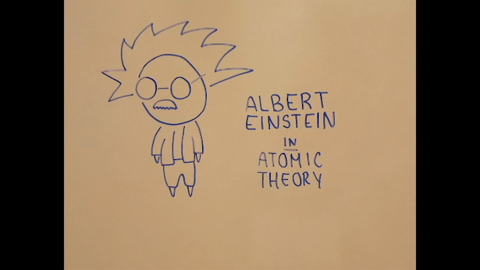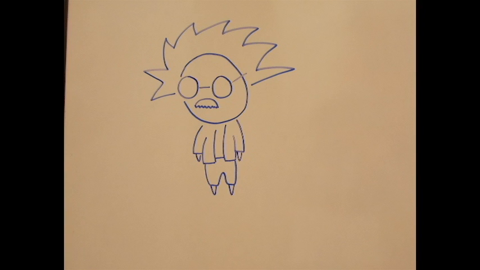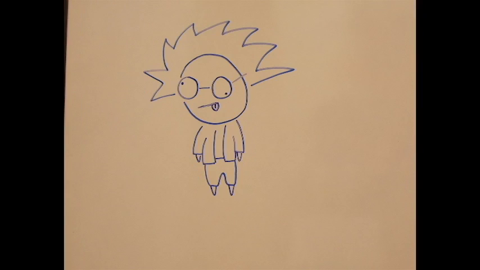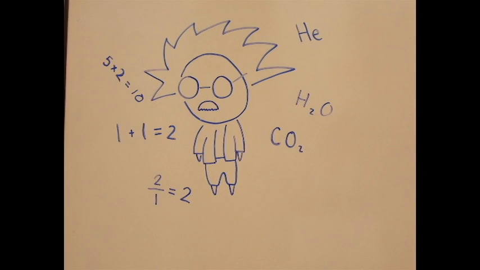Albert Einstein and atomic theory. On March 14, 1879, Einstein was born in Ulm, Germany. He later moved to Munich, Germany, where he grew up. In the early years of his life, he was not thought to be intelligent. He was not able to speak fluently until the age of 9, but he showed interest in science and math.